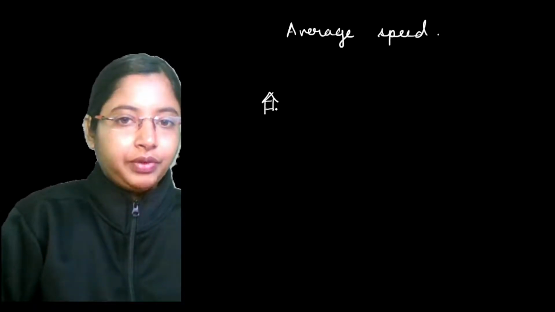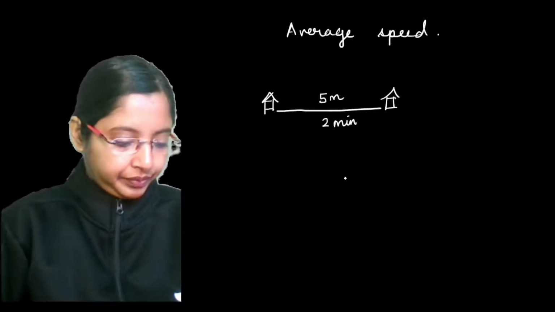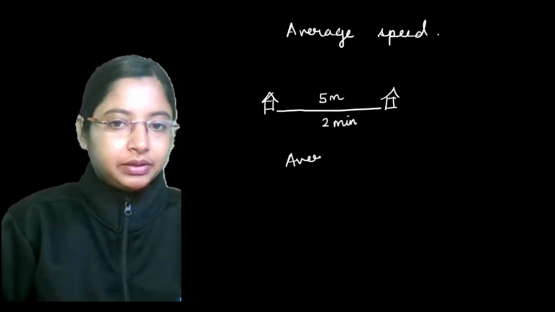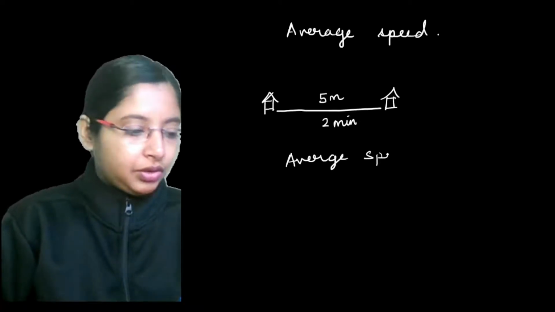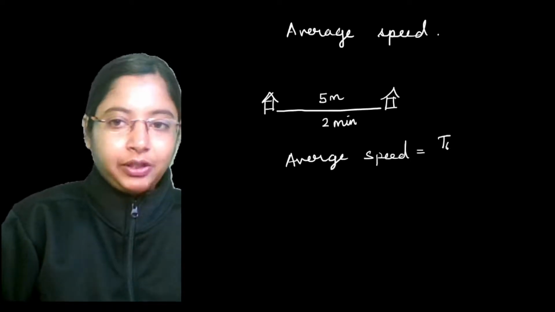Let's say going from one location to another, you have covered 5 meters in 2 minutes. Then average speed is always given by total distance traveled by total time.